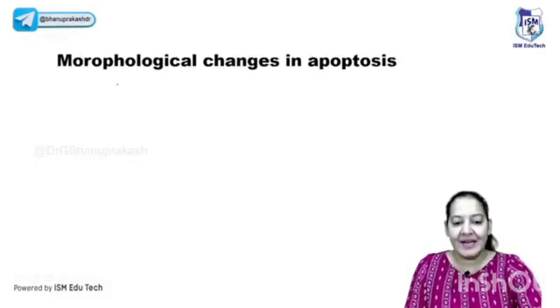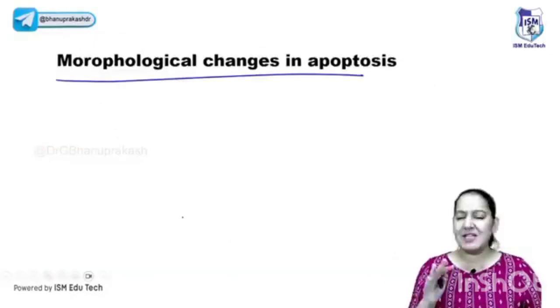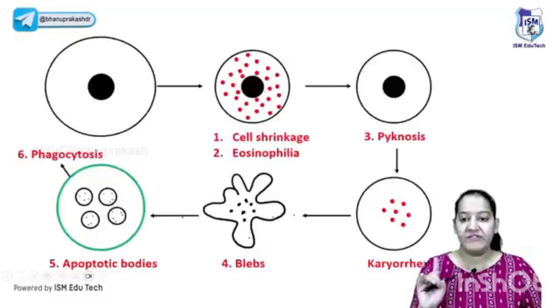Okay. So let me tell you the next thing. The next thing is the morphological changes in apoptosis. There are 7 morphological changes in apoptosis. You have to learn the sequence. During extrinsic or intrinsic, whatever pathway, 7 things take place one by one. Let me tell you the 7 features of apoptosis.